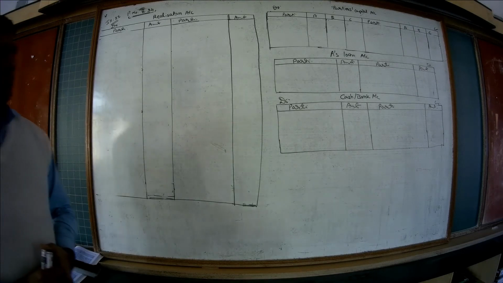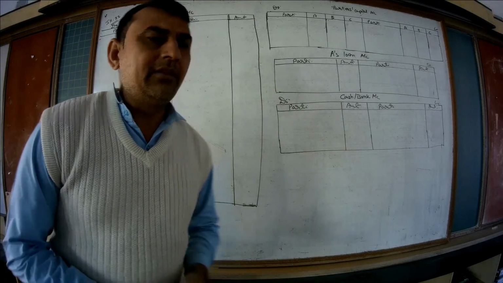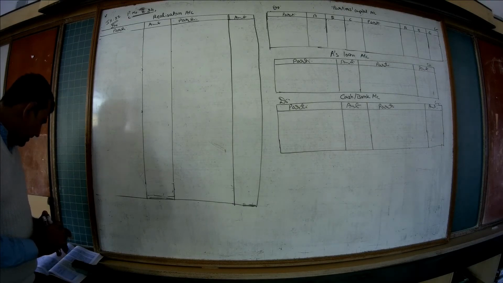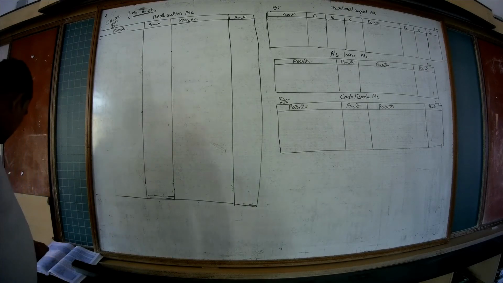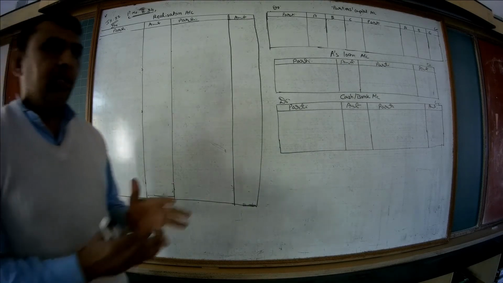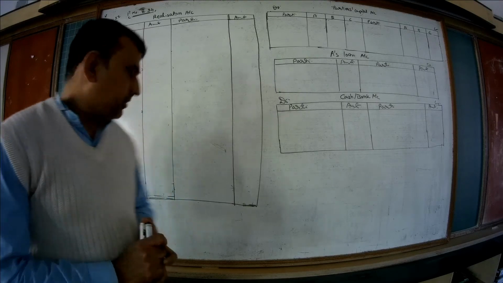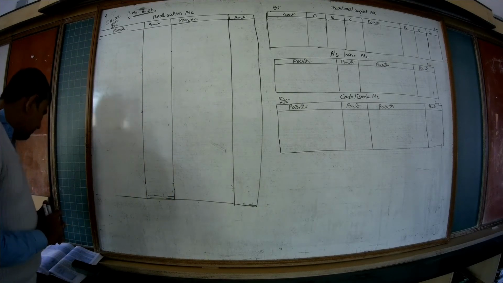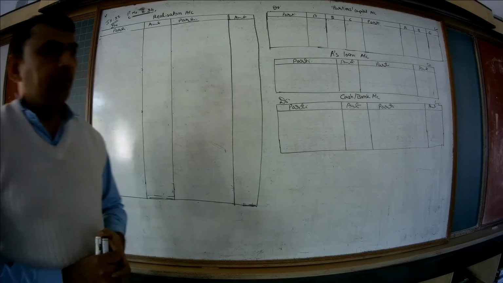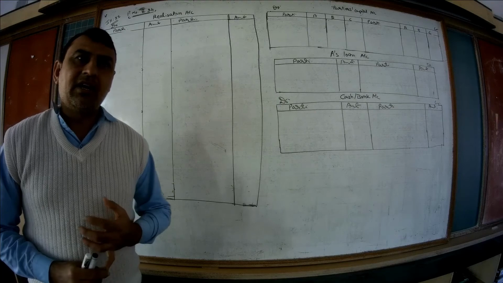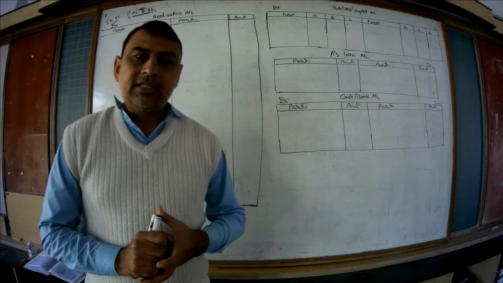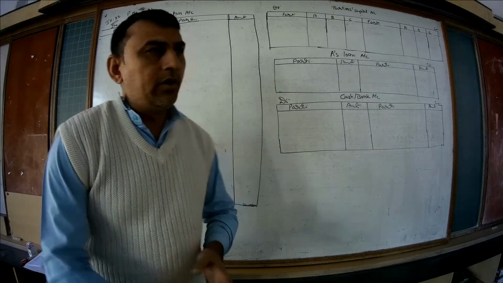So in dissolution, remember that we need not take any adjustment yet. What are we asked to prepare here? We are asked to prepare realization account, loan by A account. Here A is the partner, that's why we need to prepare A's loan account, cash account and partner's capital account. Remember that in dissolution you need to prepare realization account, partner's capital account and cash account, and if any partner's loan is given, then prepare the partner's loan account.